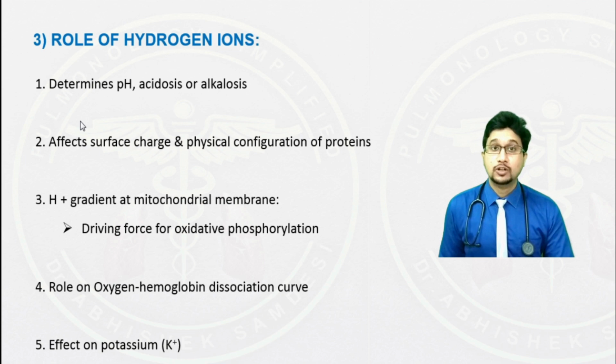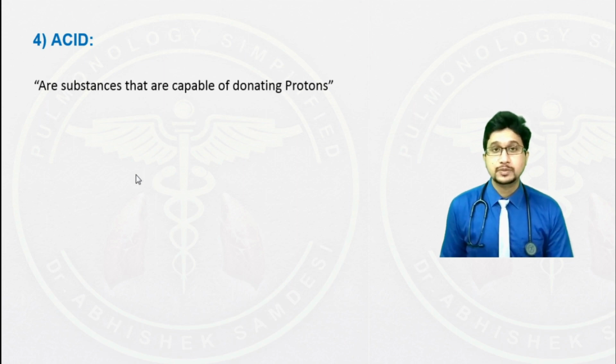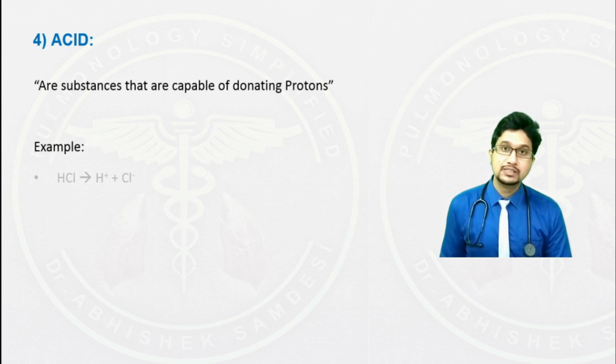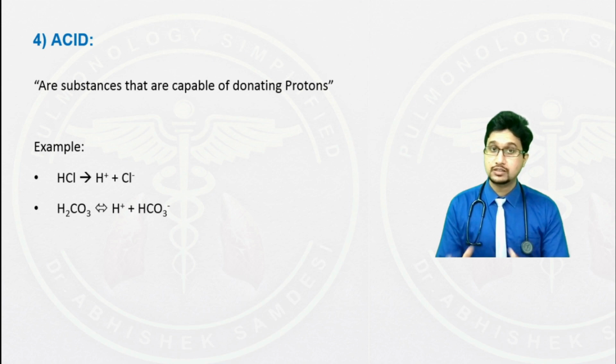Let's move to the next topic, which is acid. We shall briefly discuss regarding what an acid is. Acids are substances that are capable of donating protons. The examples are hydrochloric acid that gives hydrogen ion, and the other acid that we are going to frequently discuss in the upcoming video is carbonic acid, which is H2CO3. This dissociates to give hydrogen, H plus, and HCO3, which is bicarbonate.